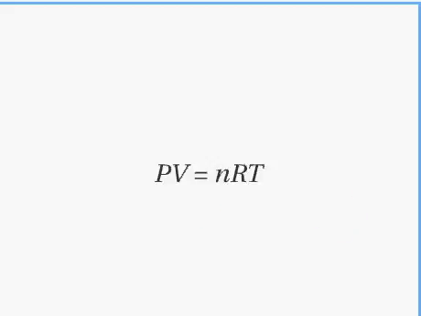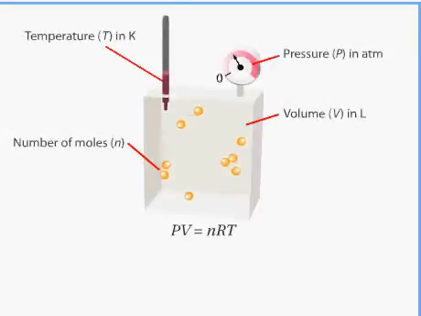Ideal gas law. The ideal gas law describes the mathematical relationship between pressure, volume, temperature, and the number of moles of a gas. The ideal gas law is written as PV equals nRT. This stands for pressure times volume equals number of moles times the gas constant times the temperature. The gas constant is very important as it relates 4 measurable quantities: pressure, volume, temperature, and amount of gas.